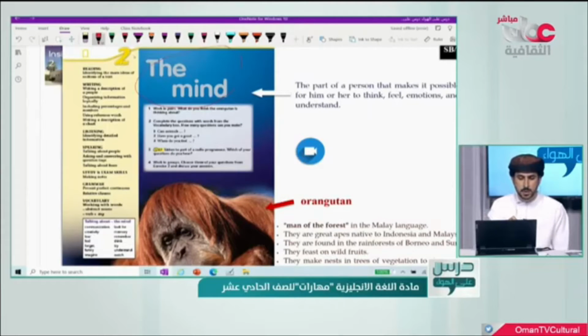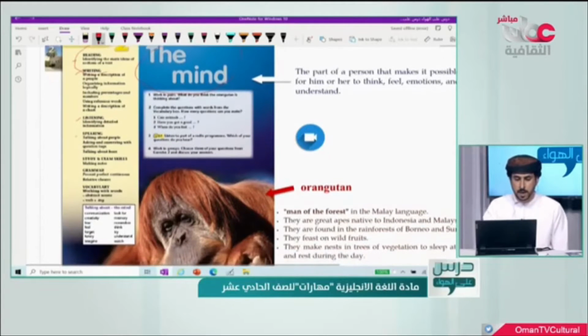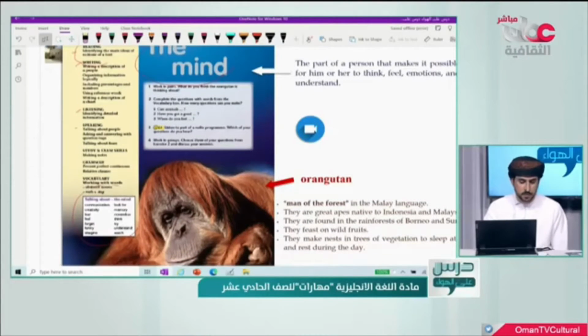The first one here on the top side, left side of the page, we can see the unit aims, and also we can see the study areas, the skills: reading, writing, listening, speaking, grammar, and vocabulary. Okay? And on the left side, down here, we have the vocabulary books, the mind vocabulary books.